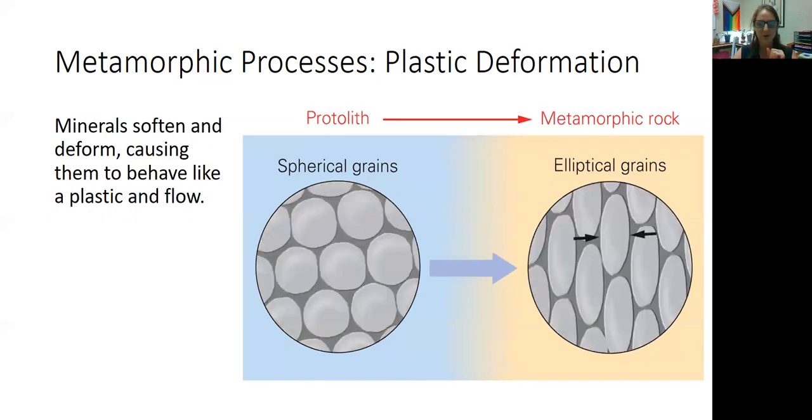Right, the final metamorphic process we're going to talk about is plastic deformation. Right here, once again, you can start with spherical grains, end up with elliptical grains, but now instead of anything dissolving, now those spherical grains are getting so hot, they start to behave like a plastic, meaning they can squish into elliptical grains or oval grains, right? So again, you start with spherical and you end up with kind of this linear pattern of these elliptical grains due to plastic deformation.